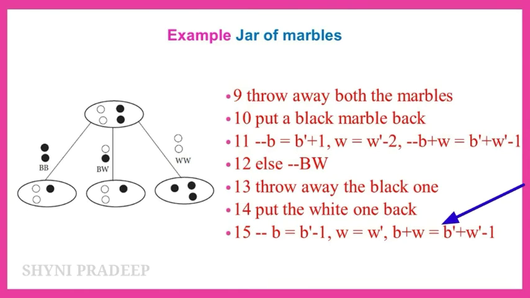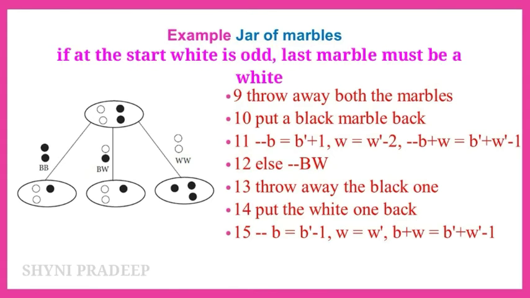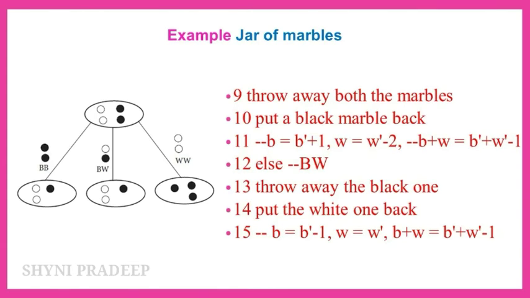Okay. Suppose at the start of the game, white is even. When the game ends, white is still even. Moreover, only 1 marble is left. The last marble must be black. Similarly, if at the start of the game W is odd, which means there is an odd number of whites, the last marble must be white. Okay. So this is the example for iteration.